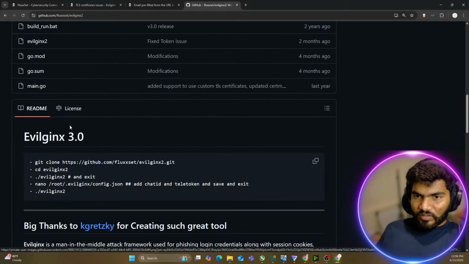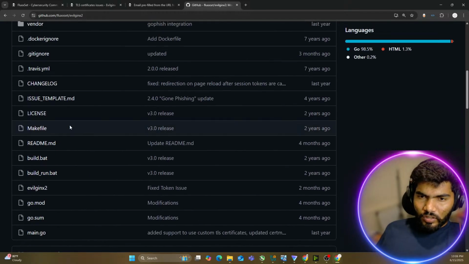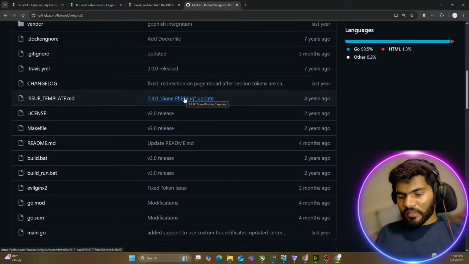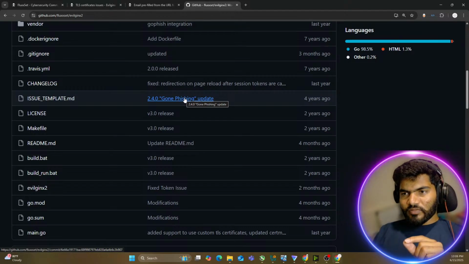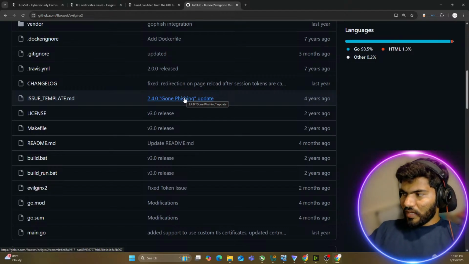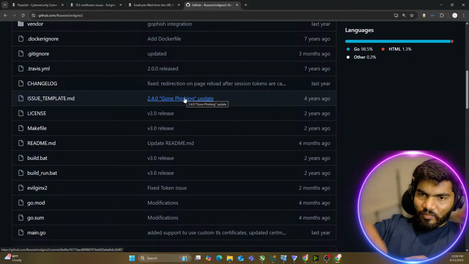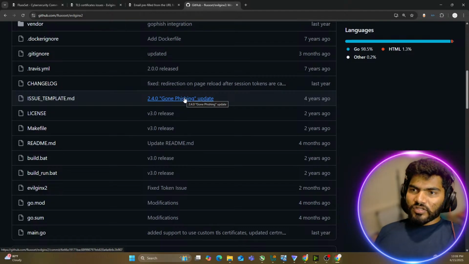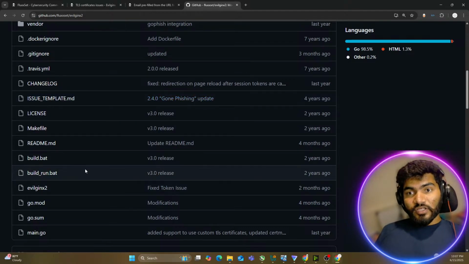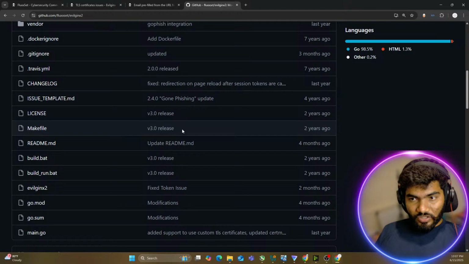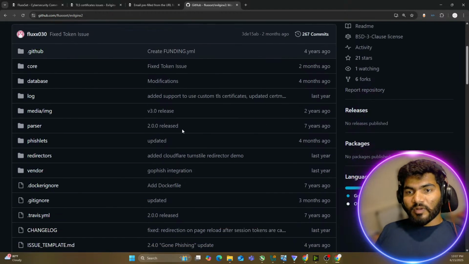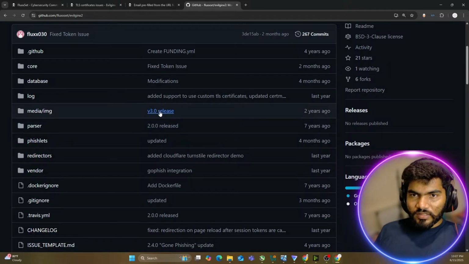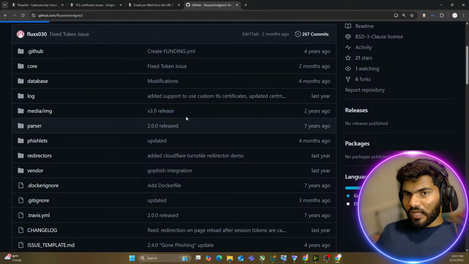So in this particular source code, there is a small issue. The parsing, basically how this particular source code works is when something is captured, it will send a signal to the code, and the code will check the database, and it will parse the cookies from the database, extract them and send them to the Telegram, right? So this is how it works. Right now it is having an issue because the parsing is having an issue. Okay, so some people might say, how can we fix that? I'm going to fix that anyway in 2-3 days, but if you want it right now, then I can show you.